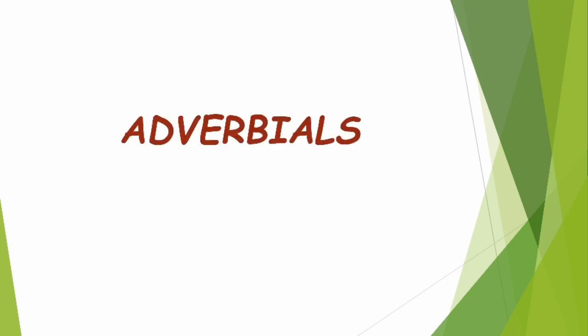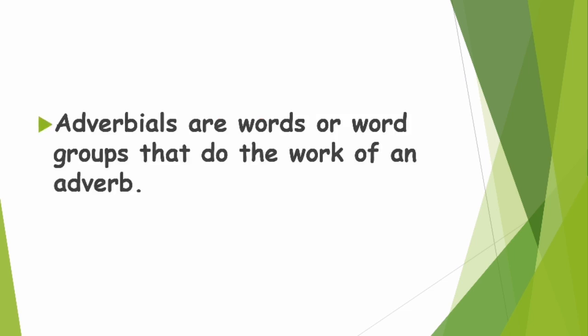Now we are going to see adverbials. This is a new part for you. We all have seen adverbs, but here we are going to know about adverbials, their meaning and classifications. First of all, let's see what adverbials are. Adverbials basically, students, are words or groups of words that do the work of an adverb. As the word suggests, adverbials are obviously connected with adverbs. So a word or group of words which are doing the work of an adverb are known as adverbials.